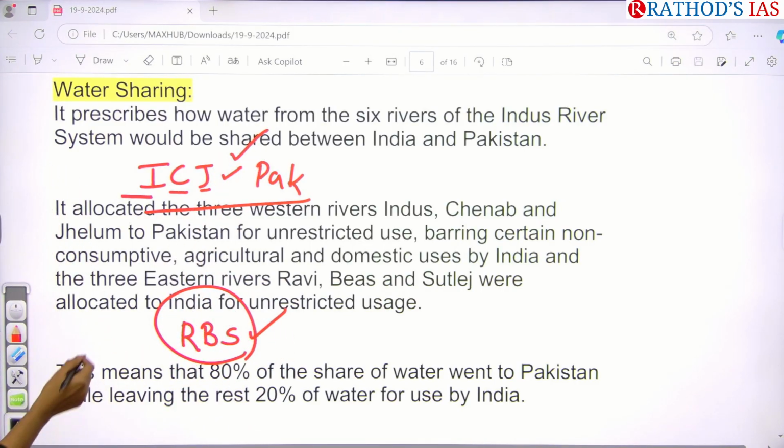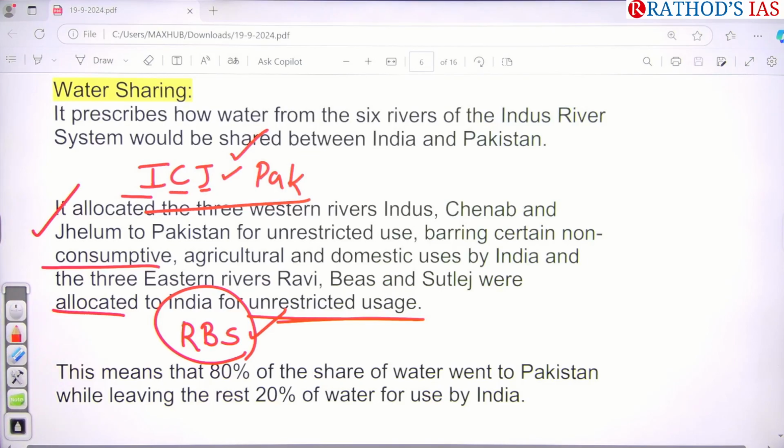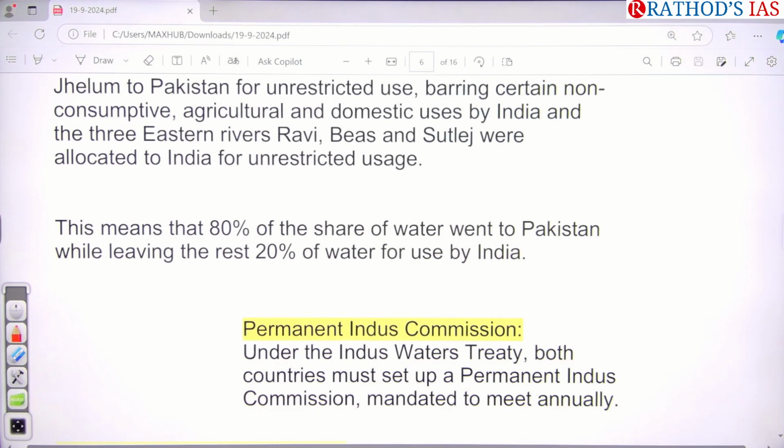So what are the powers of Pakistan here? Pakistan can use this water for non-consumptive uses, agriculture as well as domestic uses. And for India, unrestricted use was allocated. They can use it for whatever they want. That means 80% of the share of water went to Pakistan and the remaining 20% can be used by India.